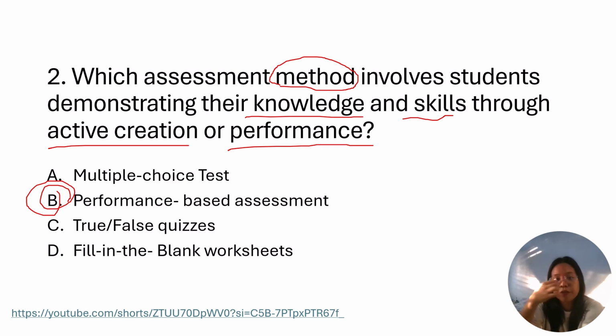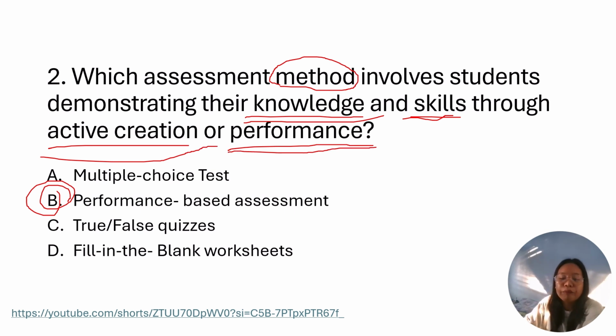For letter B, performance-based assessment, they are focusing on the knowledge and also the skills of the students, their active creation or performance. Their cognitive skills are moving because it's based on their skills and also abilities.